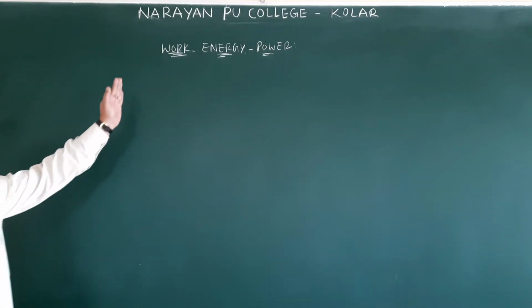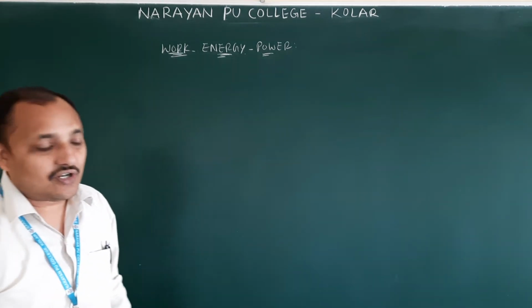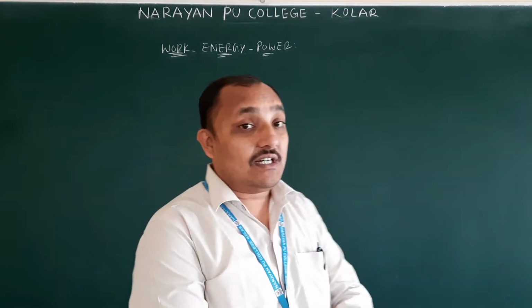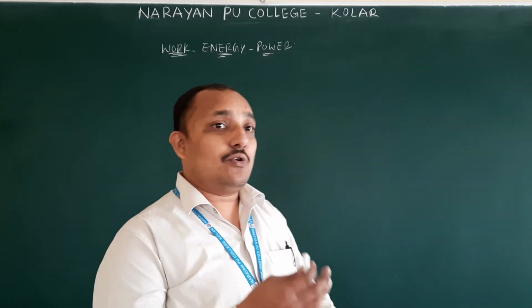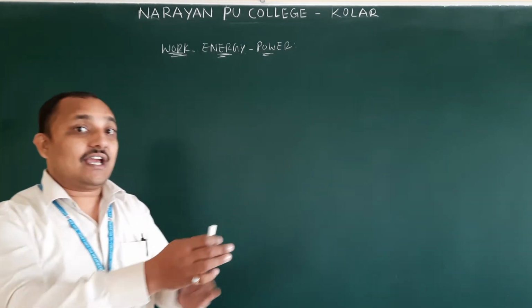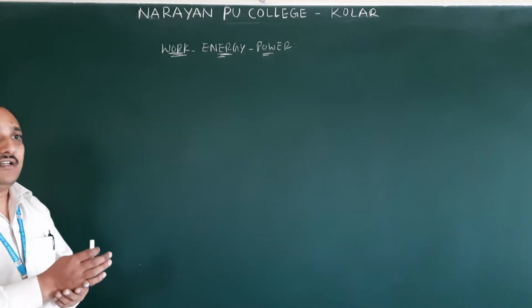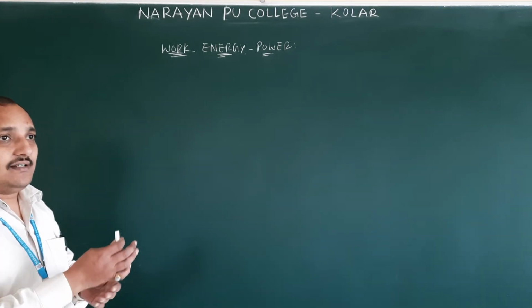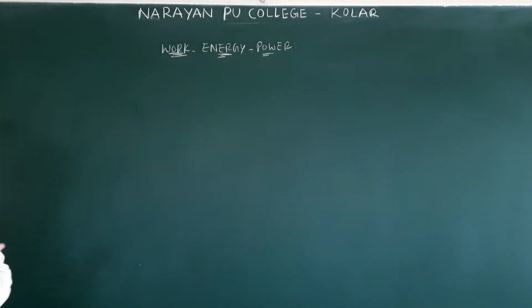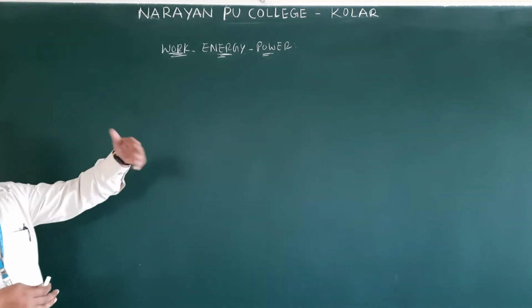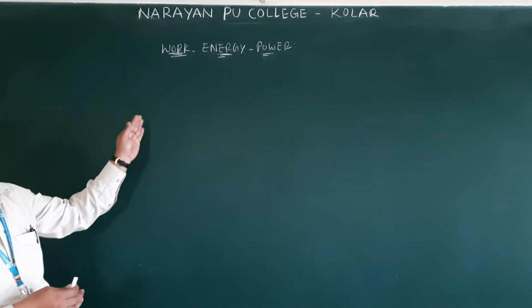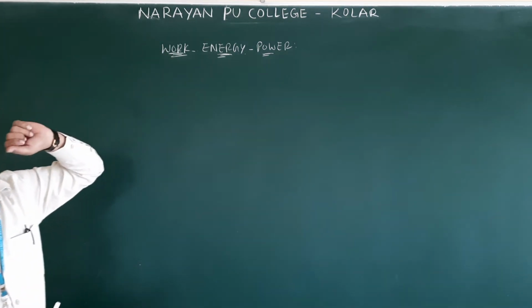So before giving the definition of work done, we have to discuss scalar product. Already I told you in units and measurements you got the scalar product definition, and in motion in a plane, sir gave an introduction to scalars and vector scalar product. We will go into a very detailed definition of scalar product in this chapter, because from that definition only we are going to get work done.